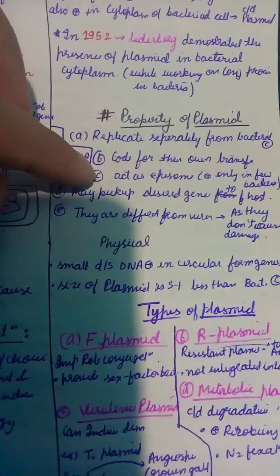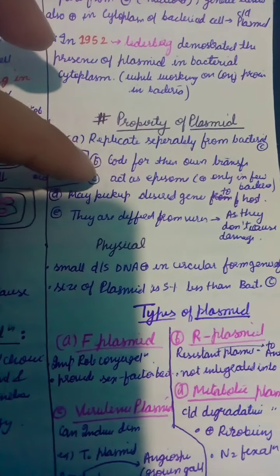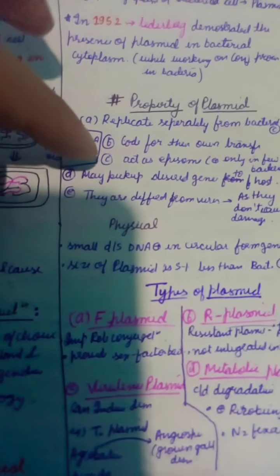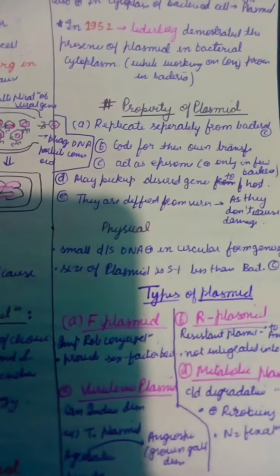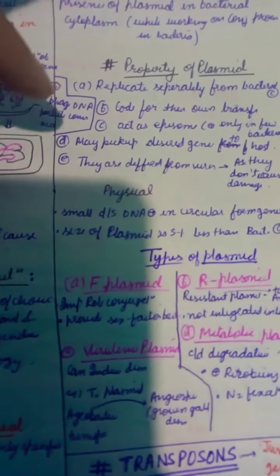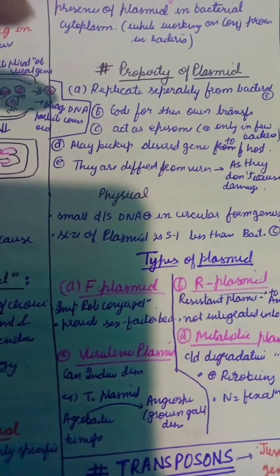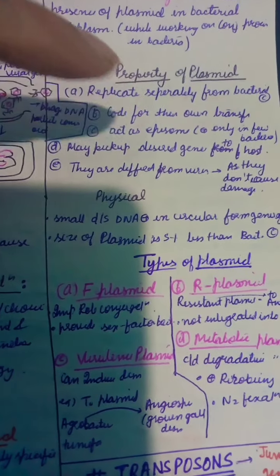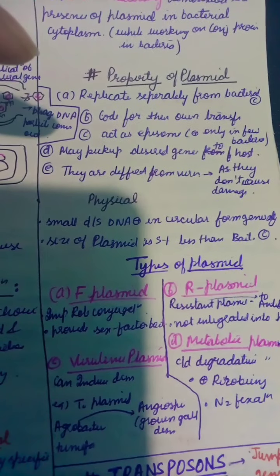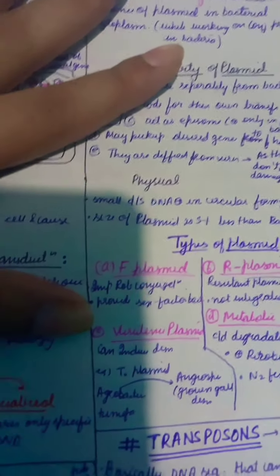and codes for its own. Now, they also act as an episome only in a few bacteria, and may pick up a desirable gene to the host cell as a vector. They also differ from the virus, as they can't cause damage. Virus causes damage but plasmid doesn't cause damage.